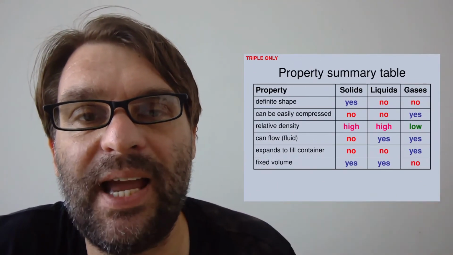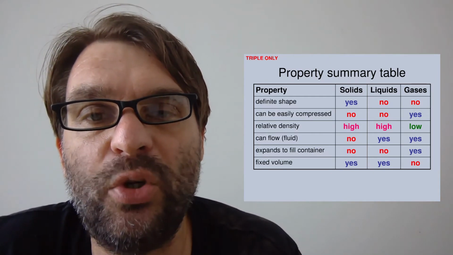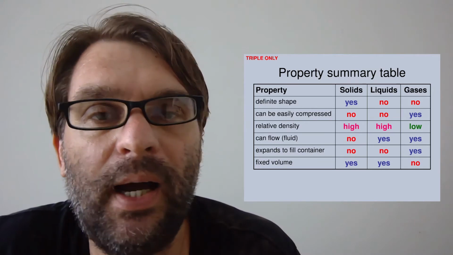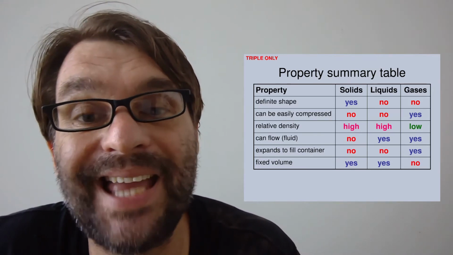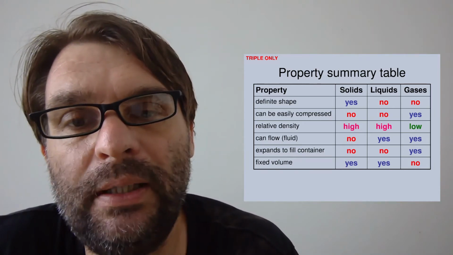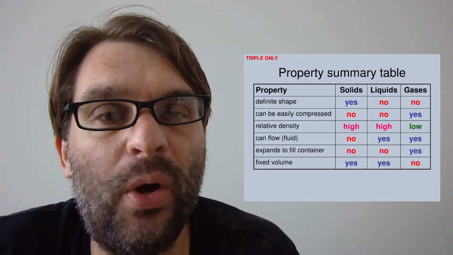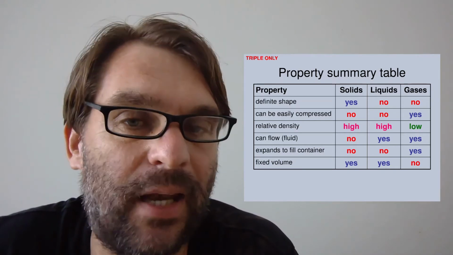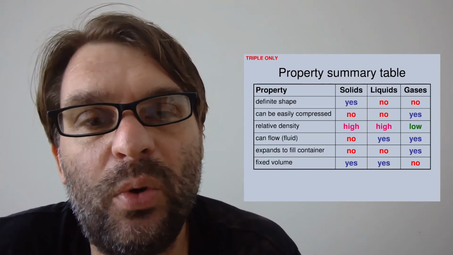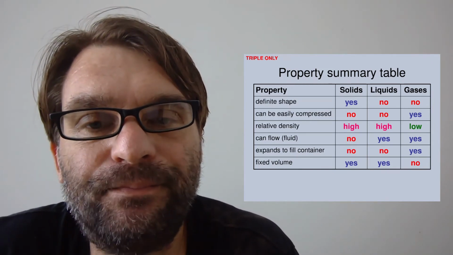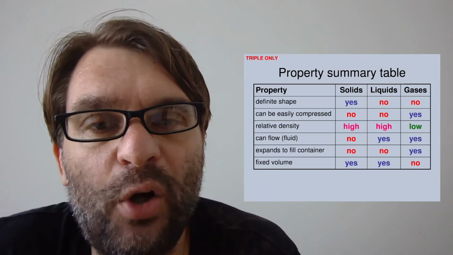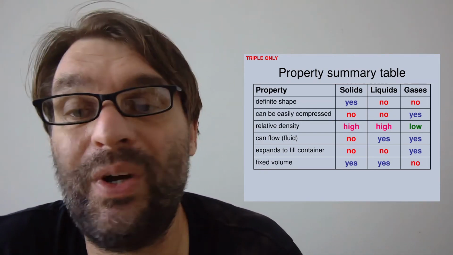So this is basically a property summary table. Solids have a definite shape, whereas liquids and gases do not. Solids and liquids cannot be compressed, but gases can. Solids and liquids have high density, gases do not. Solids cannot flow, but fluids like liquids and gases can. Solids do not expand in a filled container, and neither do liquids, but gases can expand to fill a container. And for fixed volume, solids and liquids do have a fixed volume, whereas gases do not.